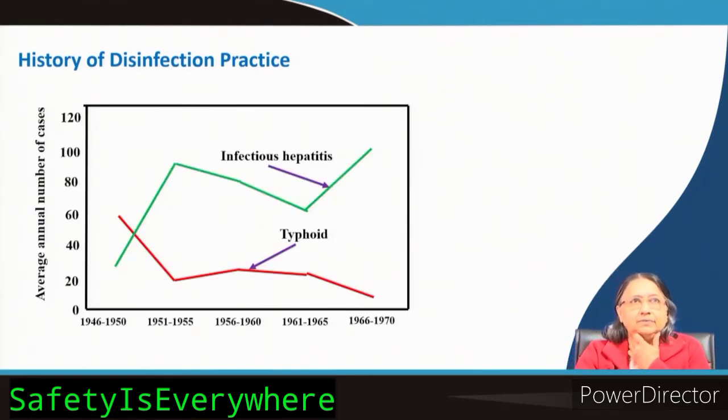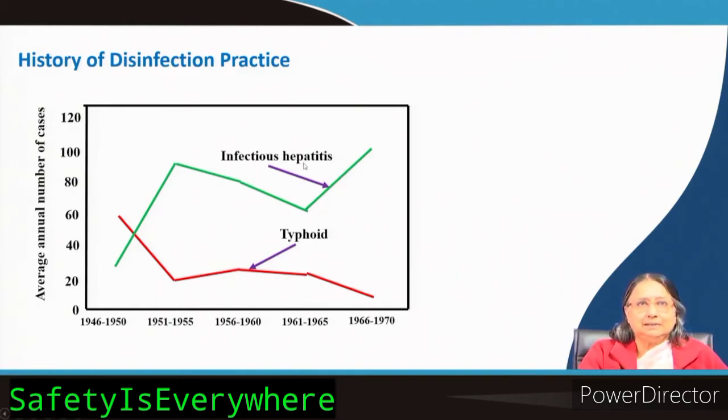Now, here in disinfection practice, you can see there are two types of curves. Here typhoid is coming down from 1946 to 1970, but here hepatitis is not coming down; maybe it is going up, or at least it is not coming down. So why is it so?